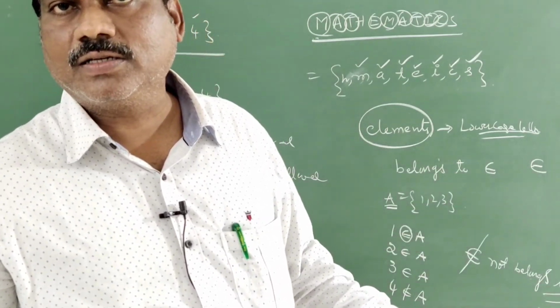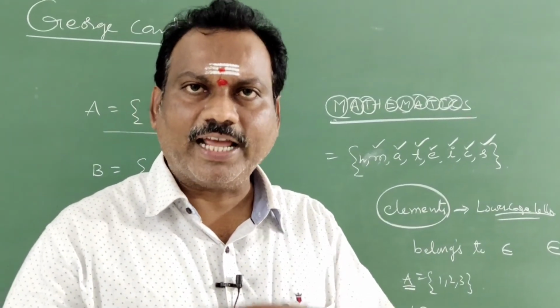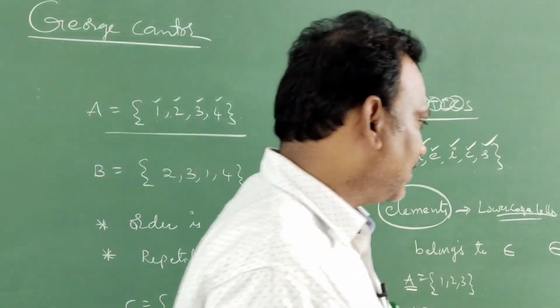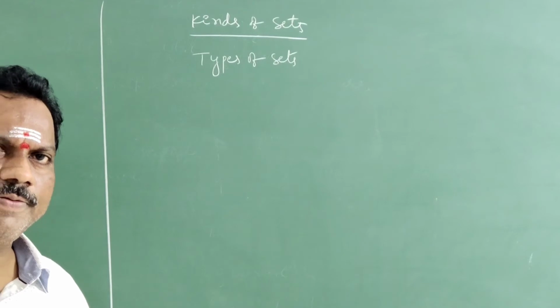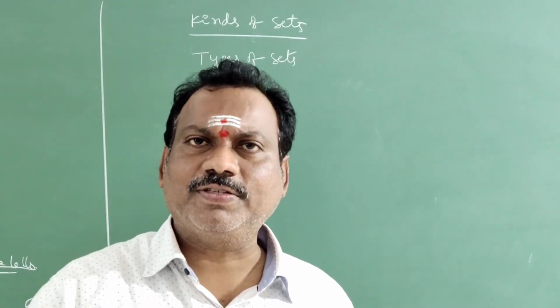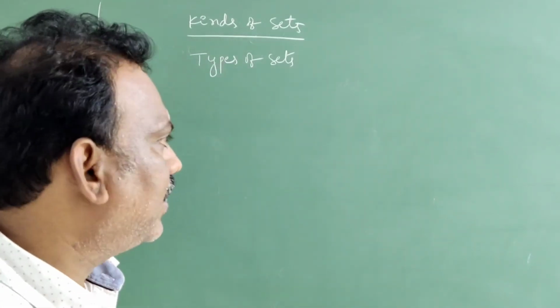Clear, students? Right. Next, what are the types or kinds of sets? Now we will discuss the kinds of sets. How many types of sets are there? Let's see.